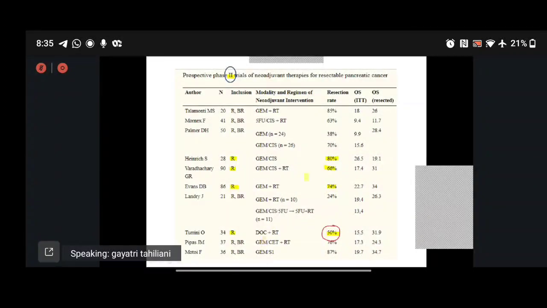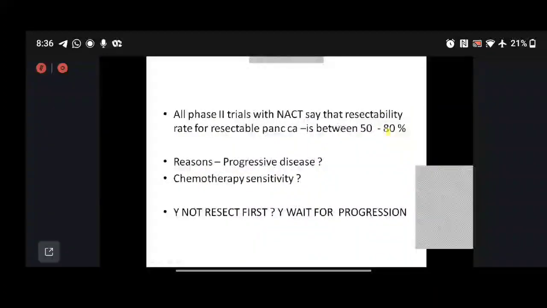These are other smaller studies of neoadjuvant chemotherapy, which also give a resection rate of only 50% to 80%. So this suggests that if we are giving neoadjuvant chemo and/or radiation, we are losing some patients in the study. What has happened to the other patients? Because of chemotherapy resistance, has the disease progressed and become inoperable, and have we lost the chance of cure?